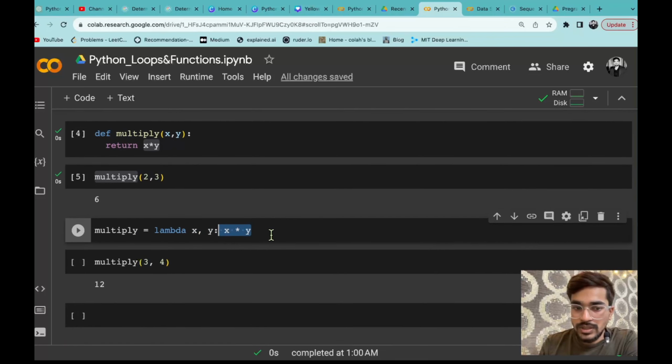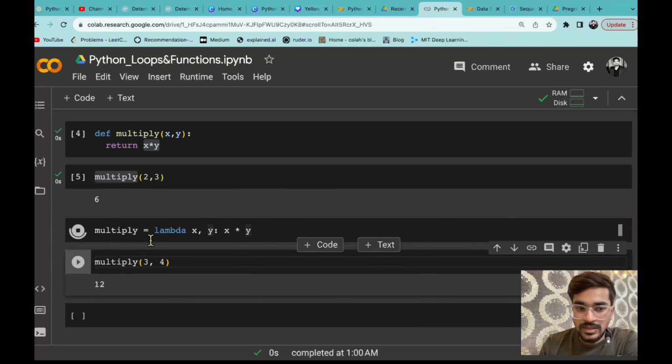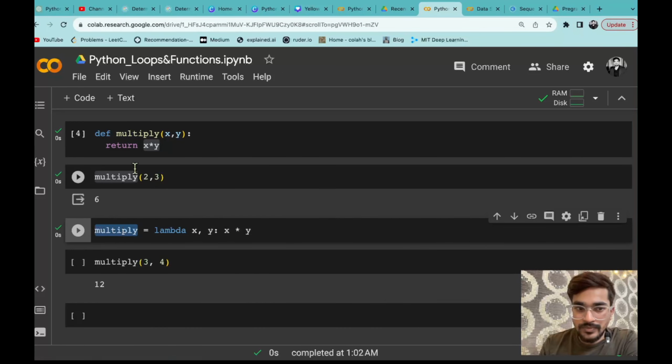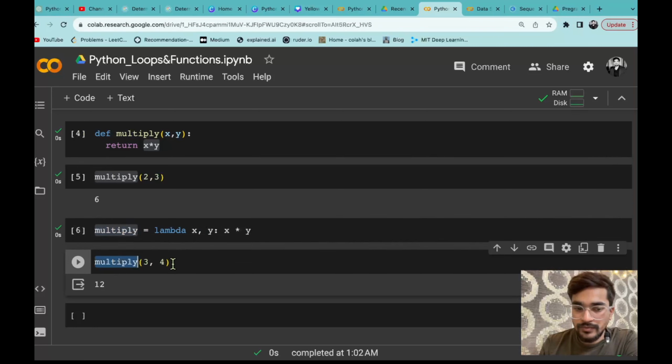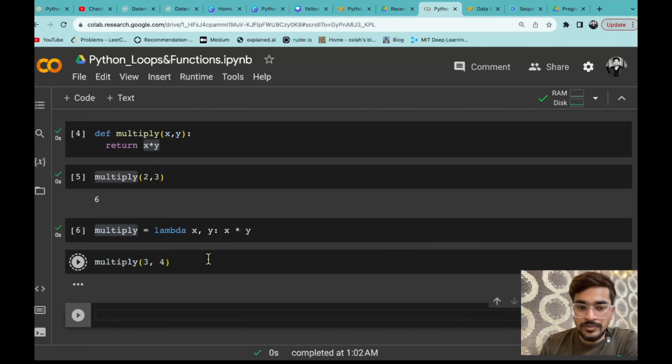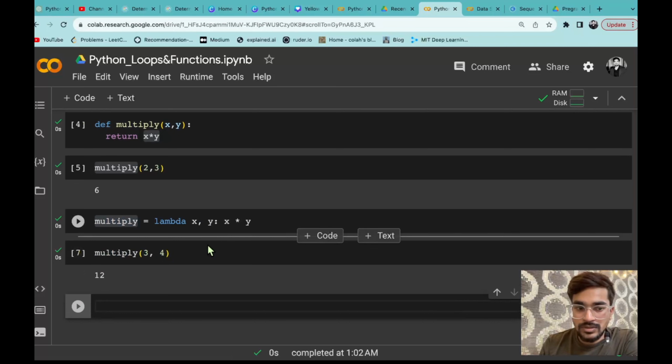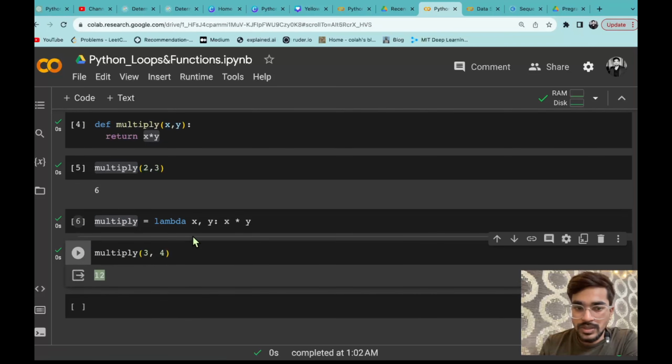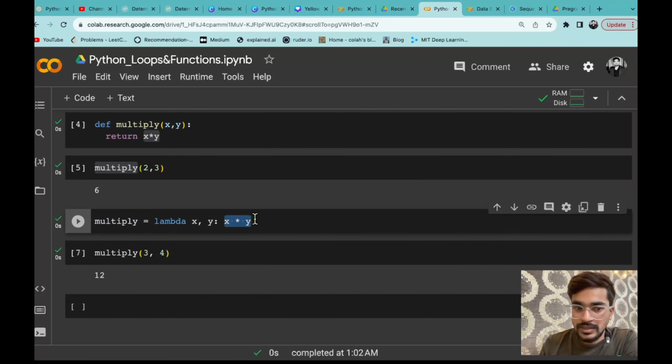And how can you call the lambda function? Again, as I said, this variable is the function name, so you just need to call that variable name multiply, and whatever values you want to pass, let's say 3 into 4, so 3 comma 4, and you can see it will just return 12. So what it is doing is just performing that operation and returning it.